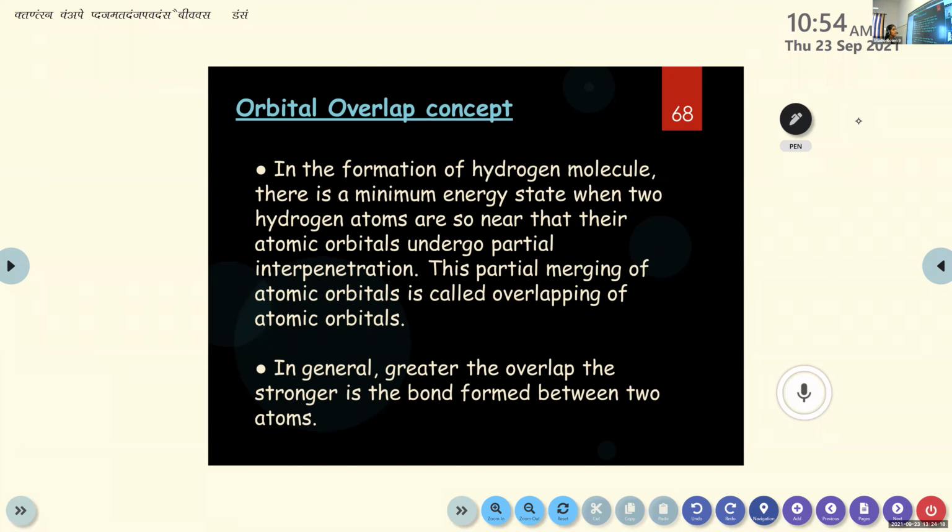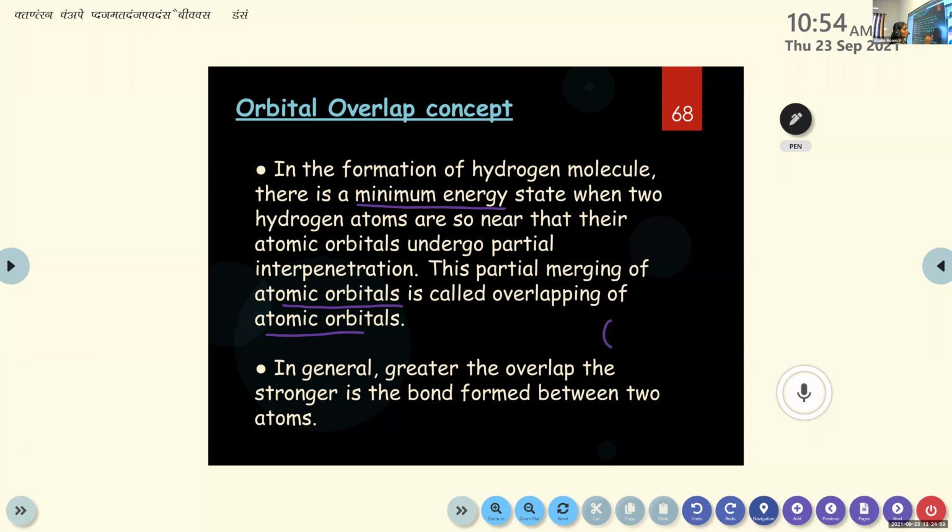In the formation of hydrogen molecule, there is a minimum energy state when two hydrogen atoms are so near that their atomic orbitals undergo partial interpenetration. We just mentioned in the last point, when the two hydrogen atoms approach each other, there will be a minimum energy and they are forming a bond. How the bond formation takes place, that's through the partial interpenetration of atomic orbitals, or the overlapping of atomic orbitals.